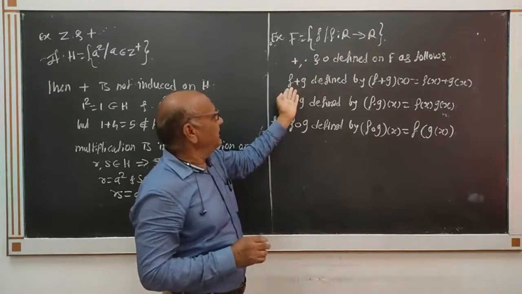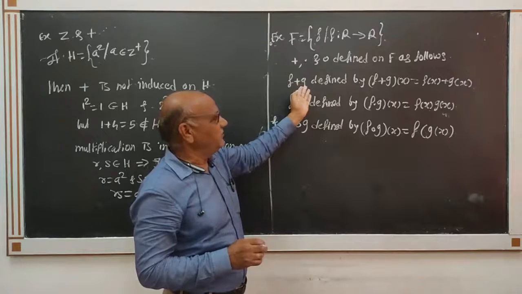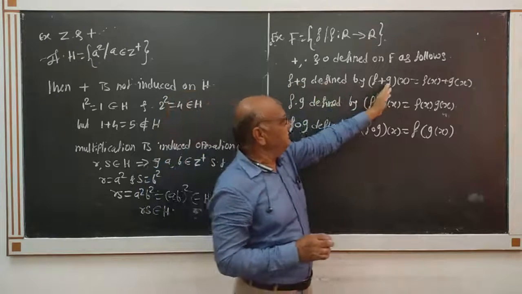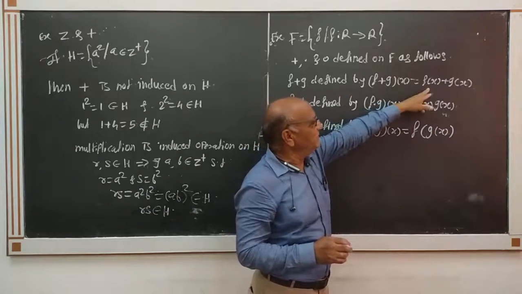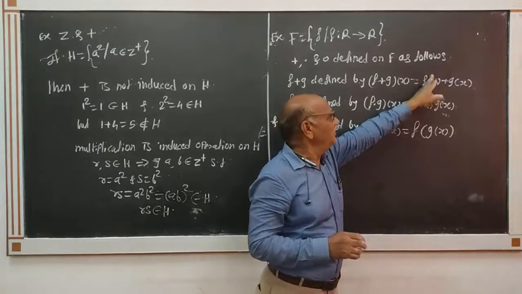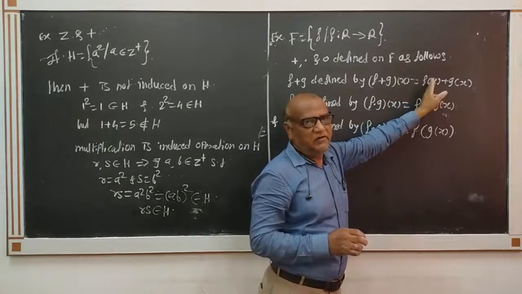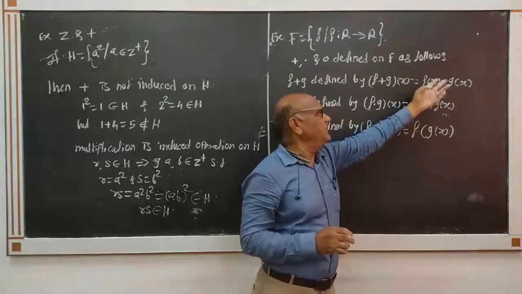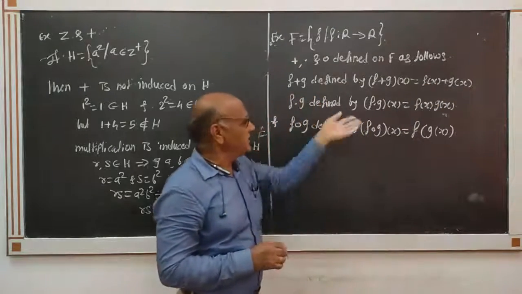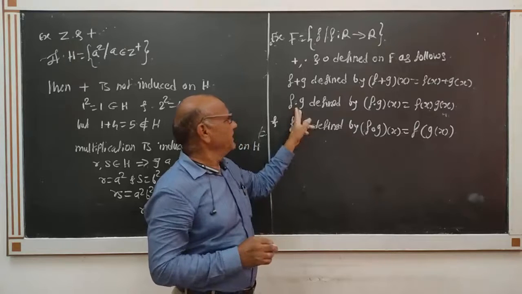Because F is a real valued function, G is a real valued function, F of X is a real value, G of X is also a real value, and addition of real numbers is again a real number, so F plus G is also a real valued function.